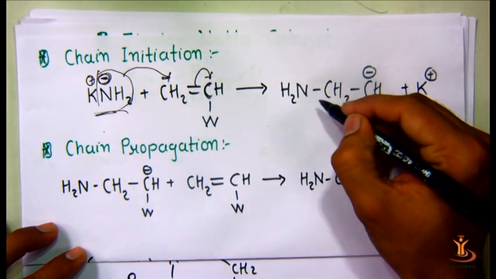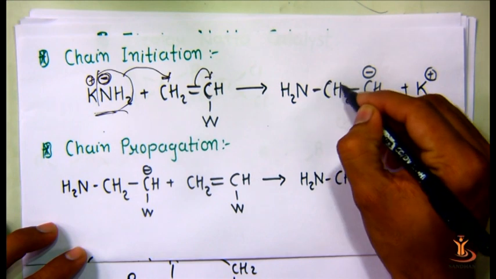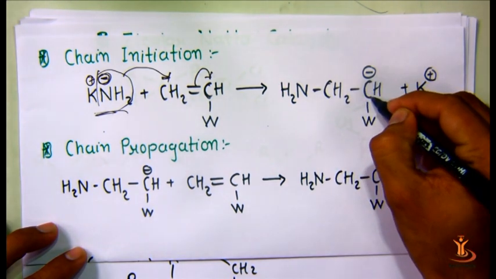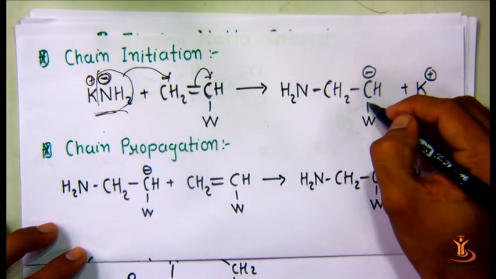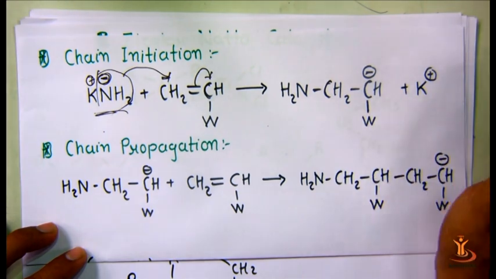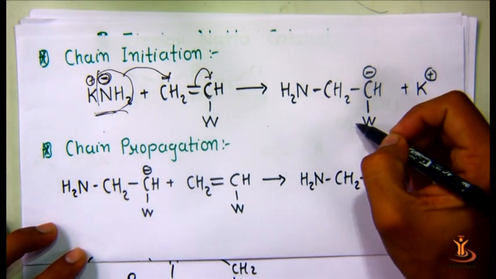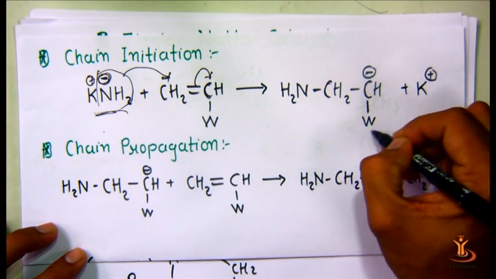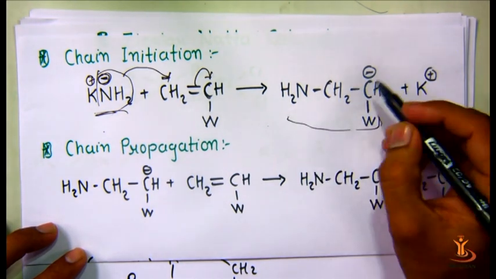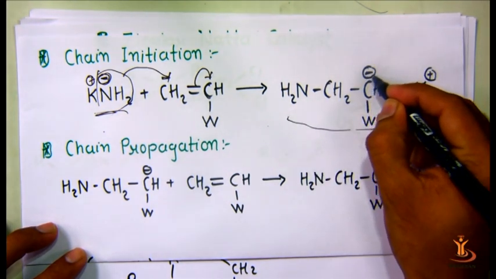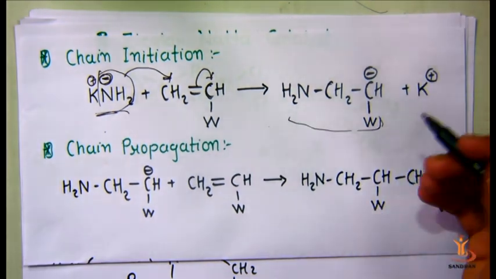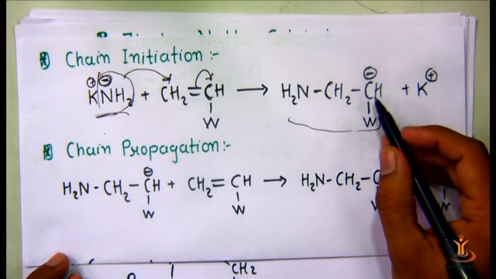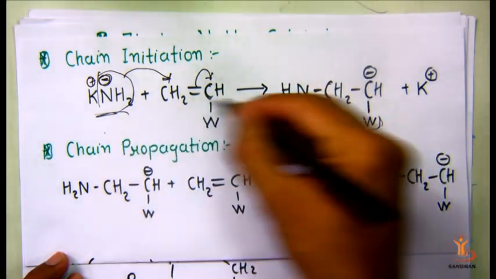So here is the molecule. In this molecule, the negative charge is stabilized by an electron withdrawing group. So the chain initiation is done. These molecules are the negative radical or anion which are formed by initiation.